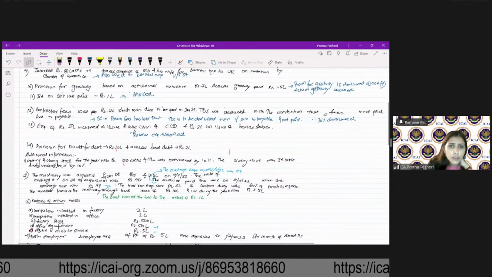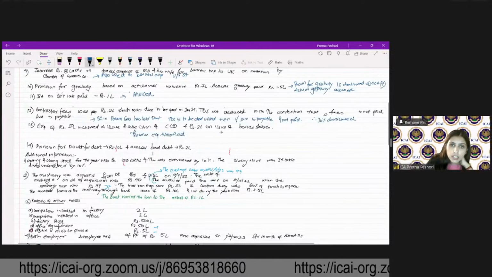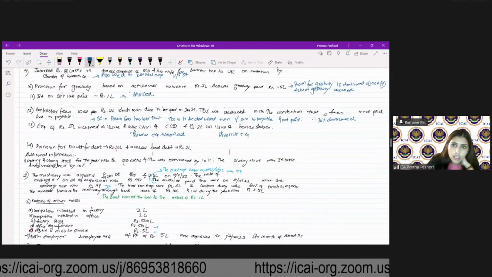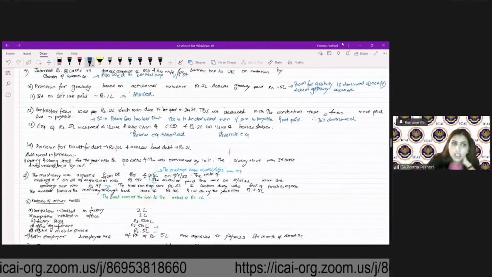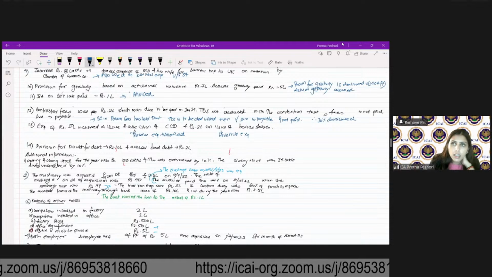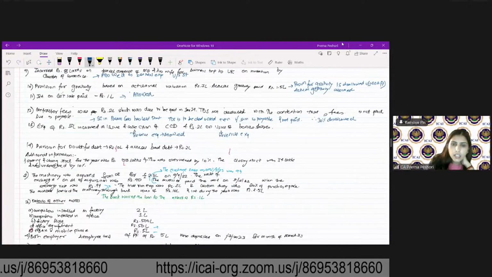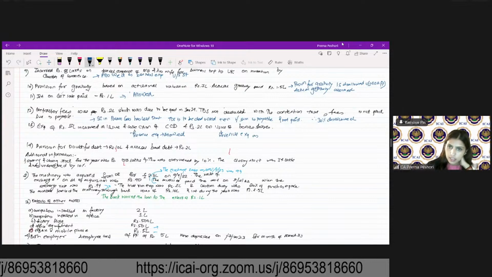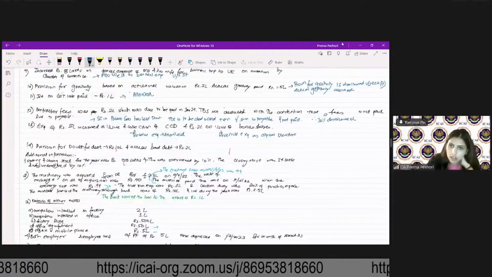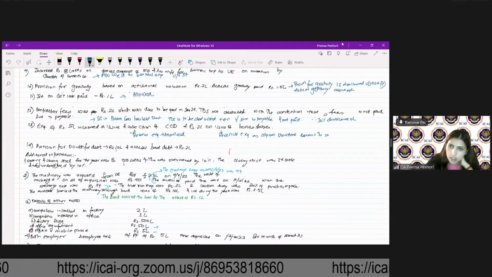So you can write down over here: revenue expense as capital structure remains the same.